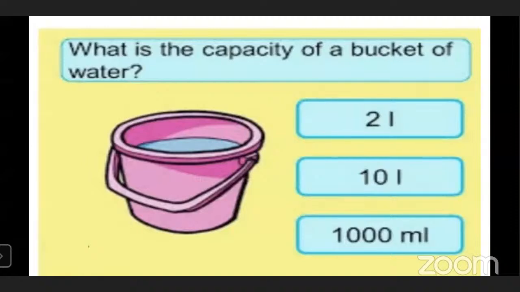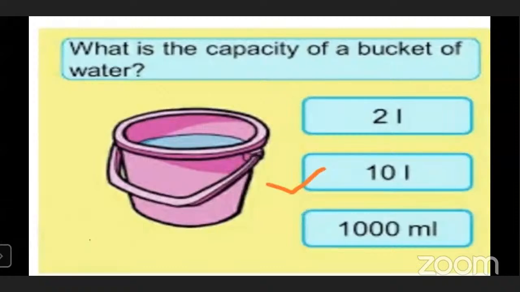Here it is 1000 milliliter. That means it is 1 liter. Now you got three options: 2 liter, 10 liter, and 1 liter. It seems that 1 and 2 liter is small. So the option would be 10 liter.